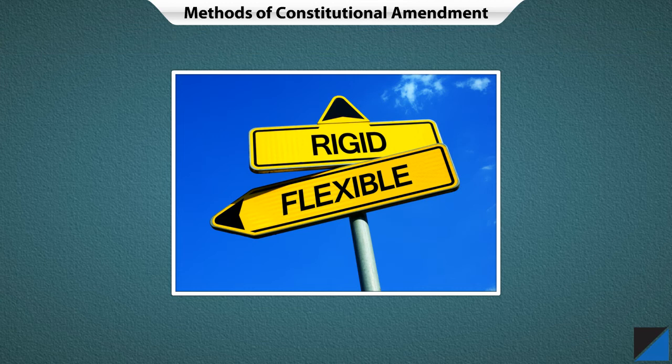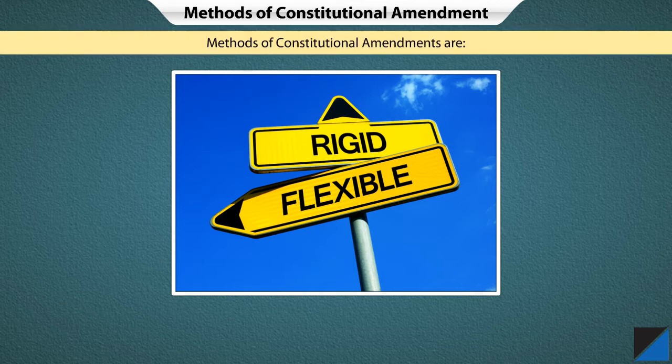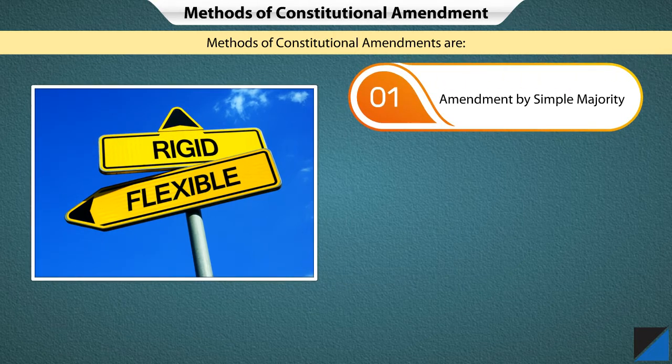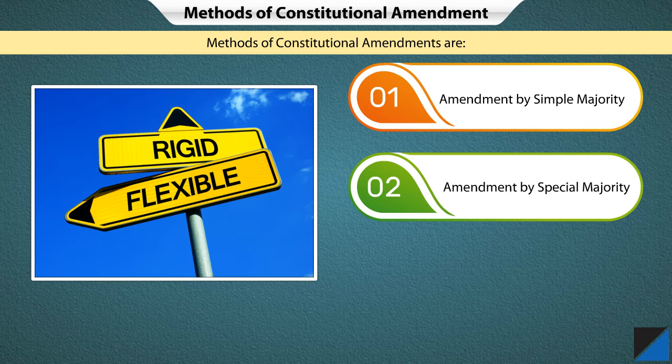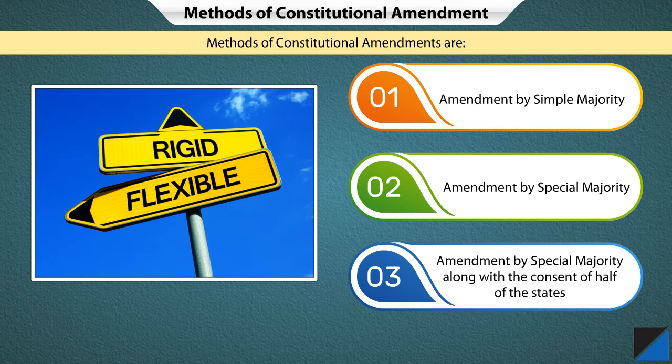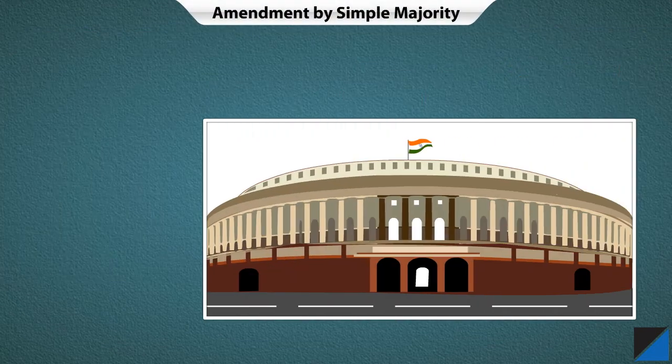We can understand this by knowing various methods of constitutional amendment. Basically, there are three methods to make constitutional amendments. They are: 1. Amendment by simple majority. 2. Amendment by special majority. 3. Amendment by special majority along with the consent of half of the states.